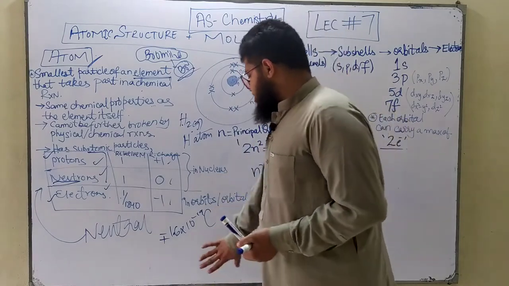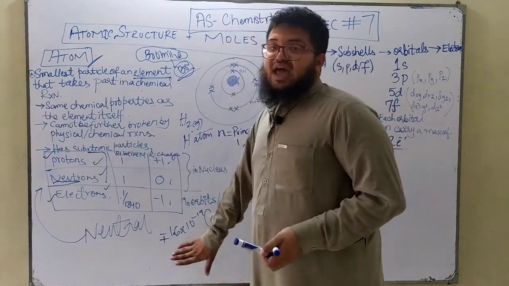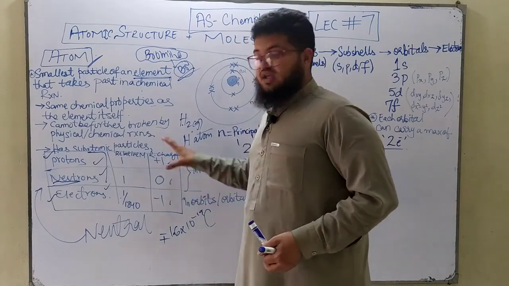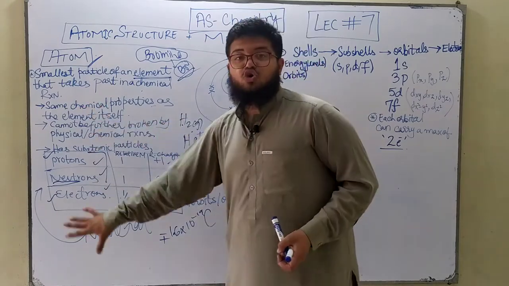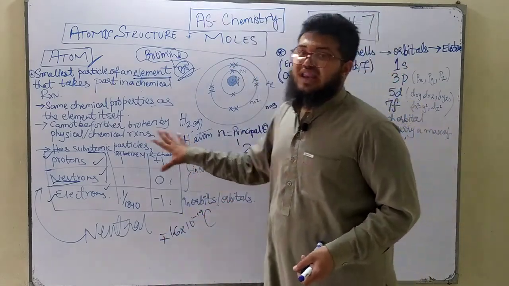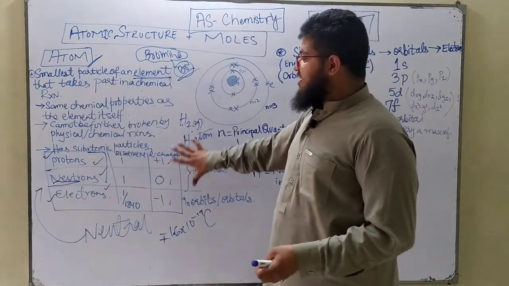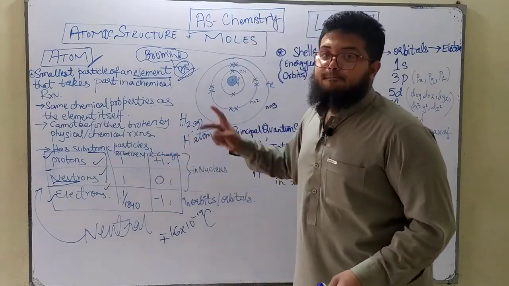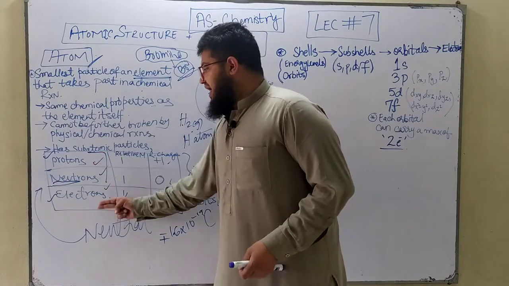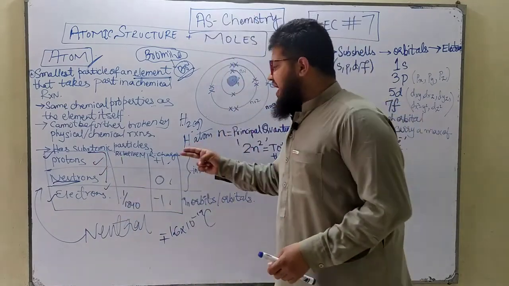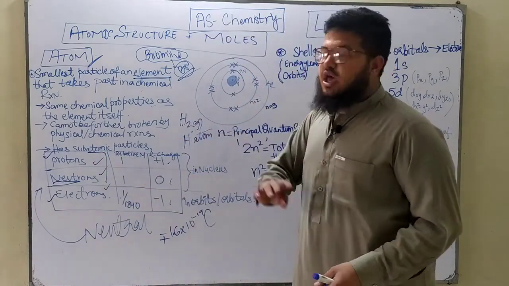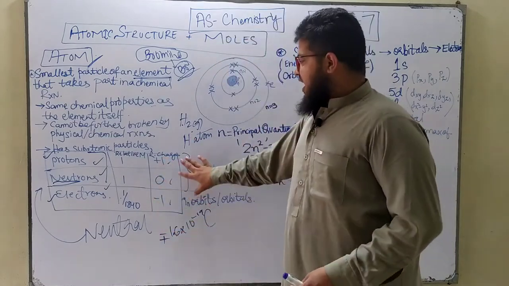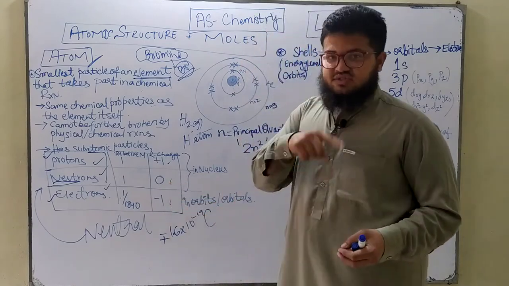These are the actual values of charges, but the charges that are given in the table that you might have seen frequently in your O-level textbooks or your A-level textbook actually give us the relative measure, meaning it's a ratio, a comparison between the proton and the electron. Protons and electrons have equal charges, but they are opposite in nature, so it's +1 and -1. Neutrons have no charge, so they have a 0 charge.